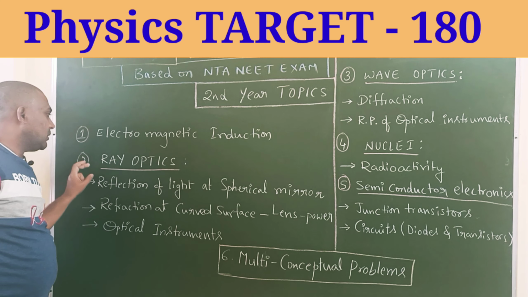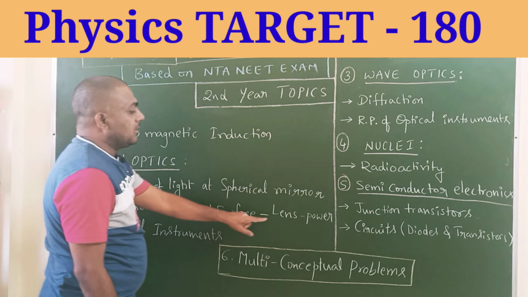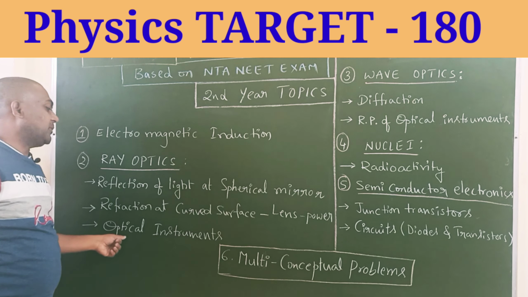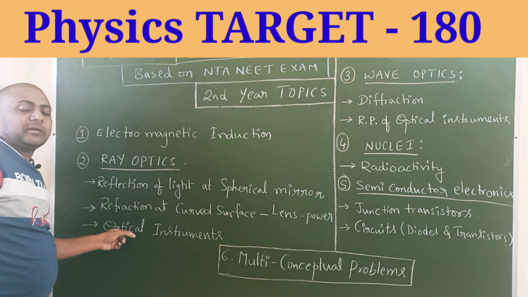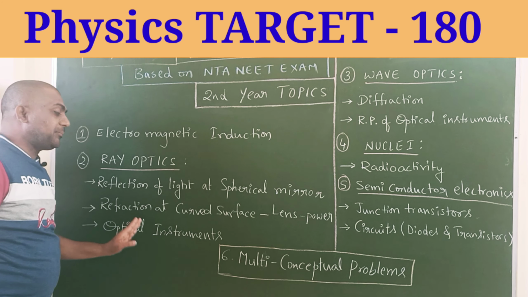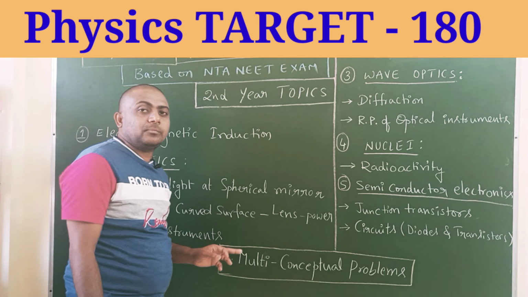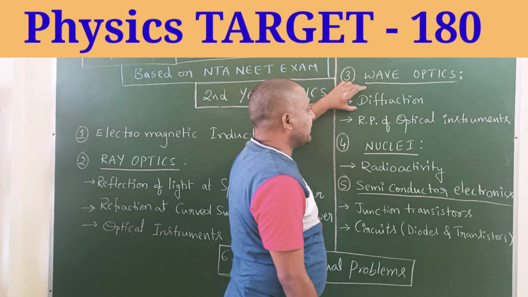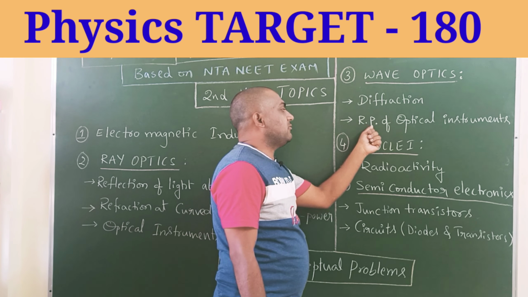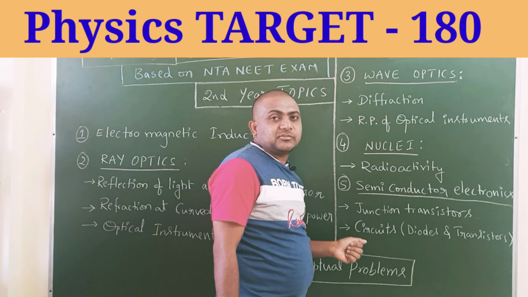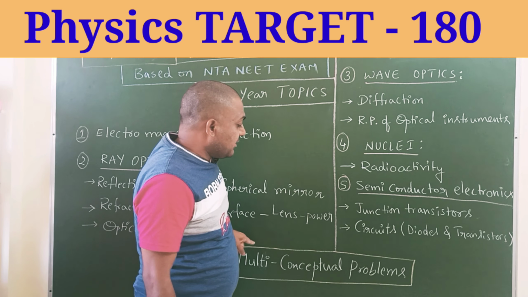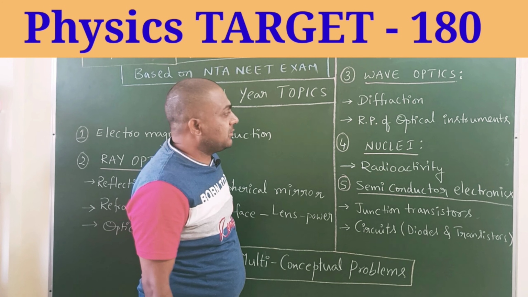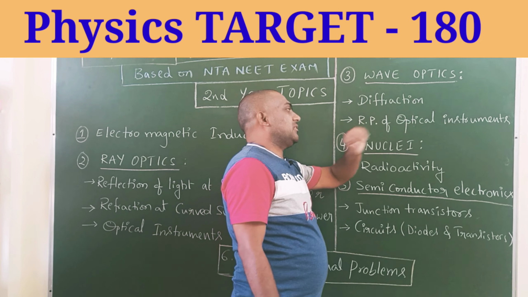Ray optics. Here the difficult topics are reflection of light at spherical mirror, refraction at curved surface, lens, power of lens. Optical instruments: here microscopes and telescopes are there, simple and compound microscope, astronomical telescope and terrestrial telescope. Wave optics, the remaining difficult topics are diffraction, RP, resolving power, and resolving power of optical instruments. Optical instruments means again microscopes, telescopes, lens, everything.